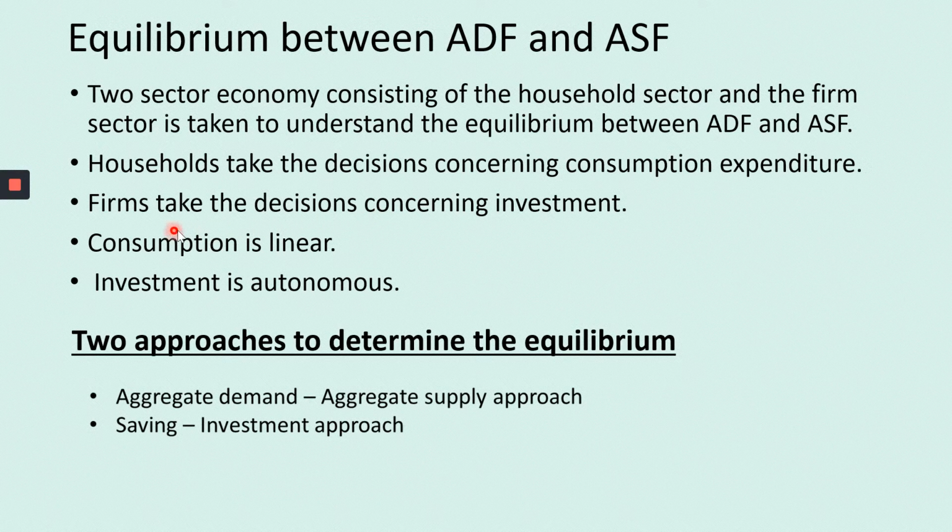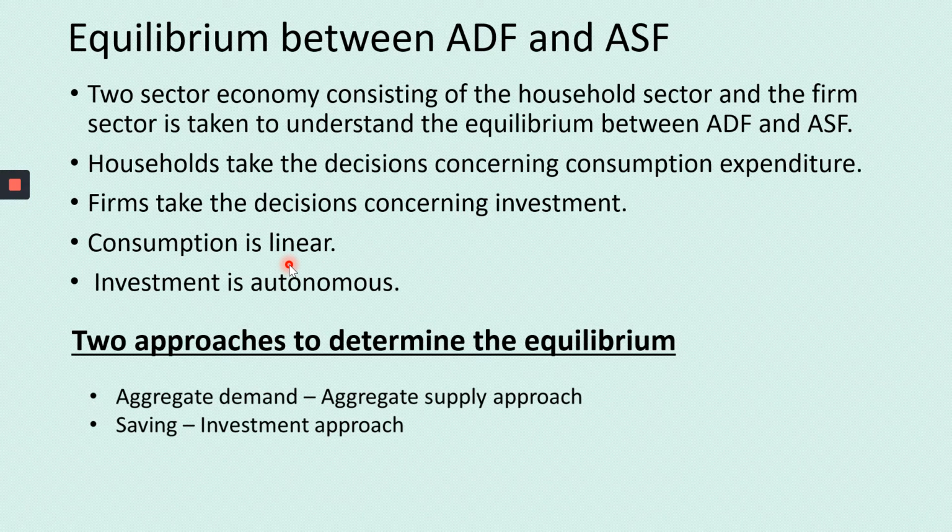Similarly, the firms take the decisions concerning investment. So all the decisions concerned with the investment is taken up by the firms. Okay, here they have given two assumptions. The first one is consumption is linear. Consumption is linear. What do you mean by the term linear?